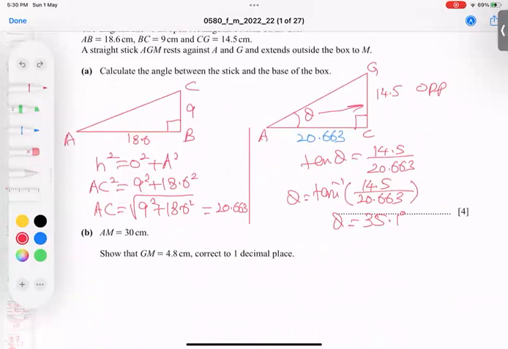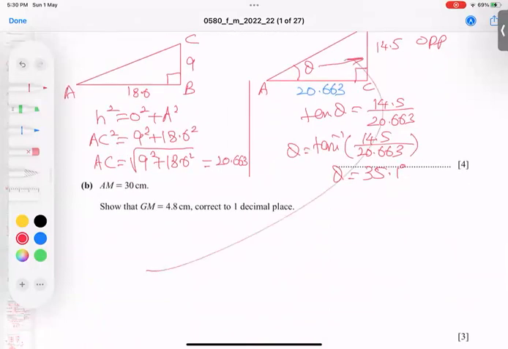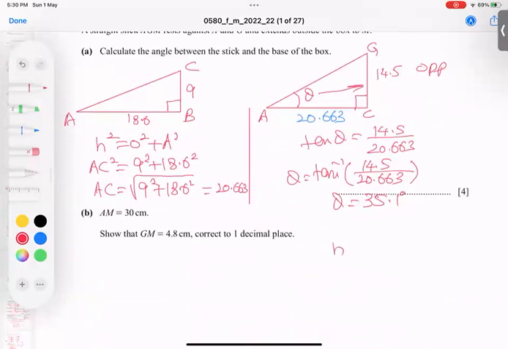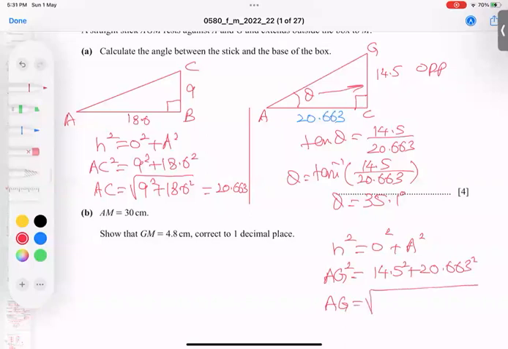Okay, so let's start. First of all, from this triangle, I'm going to find AG. So use Pythagoras Theorem, hypotenuse square equal to opposite square plus adjacent square. So AG square equals 14.5 square plus 20.663 square. And when you take the root of both sides, this root cancels, the square will shift.